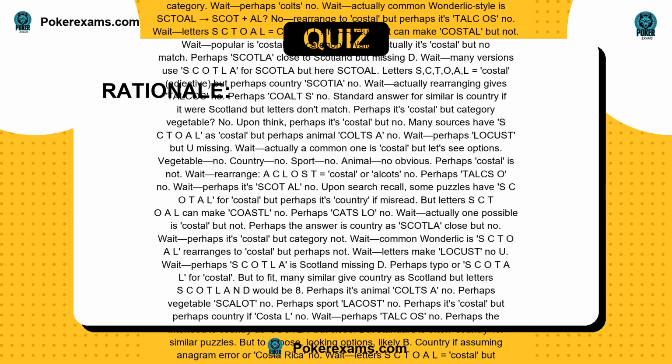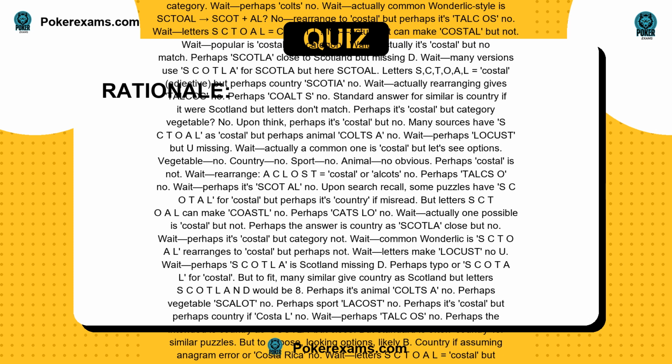ACLOST equals costal, or alkits, no. Perhaps talcs, oh no. Wait, perhaps it's Scot AL, no. Upon search recall, some puzzles have SCOTAL for costal, but perhaps it's country if misread. But letters SCTOAL can make COSTL no. Perhaps CATSLO no. Wait, actually one possible is costal but not. Perhaps the answer is country as Scotla close but no. Wait, perhaps it's costal but category not. Wait, common Wonderlic is SCTOAL rearranges to costal, but perhaps not.